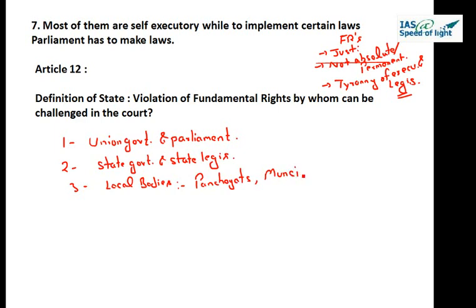Okay, so this is a definition of state, and it gives a broader sense to the word state. It also includes all other local bodies which are there, or certain Supreme Court decisions. It has said even the private bodies or the agencies which are working as an agent of the state also qualifies to be called as a state under the definition of state in Article number 12 of Constitution of India.